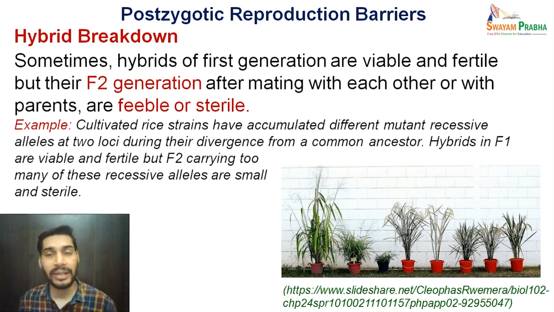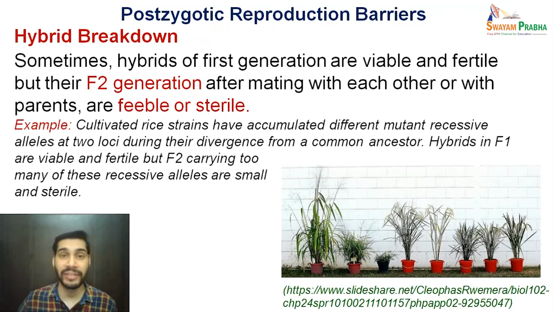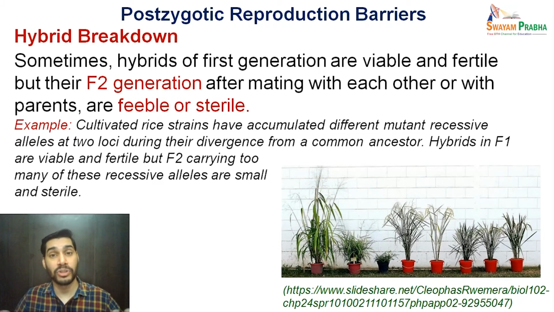So these are all the barriers which exist for two species in order to breed with each other to give viable and fertile offspring. If two species cross all these barriers, all these 11-12 barriers which we have discussed so far, they are going to have viable and fertile offspring. So there will be success towards reproduction if they pass all these barriers. But if they do not, that is the case with most of the species, that maintains the identity of species as separate.